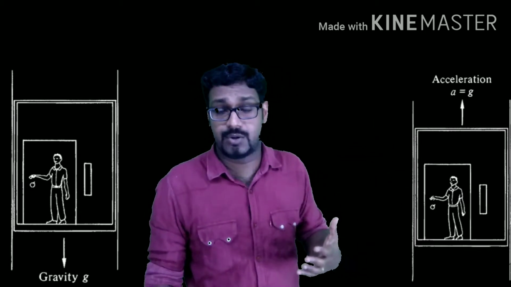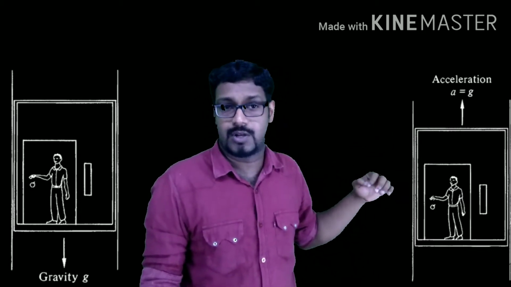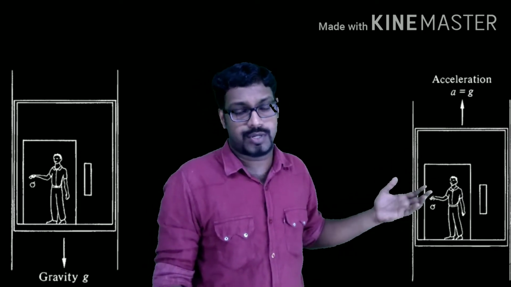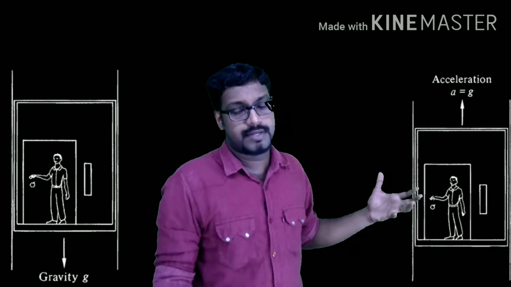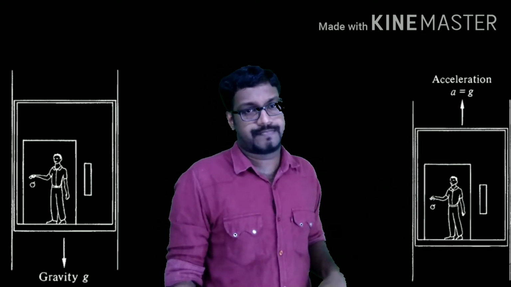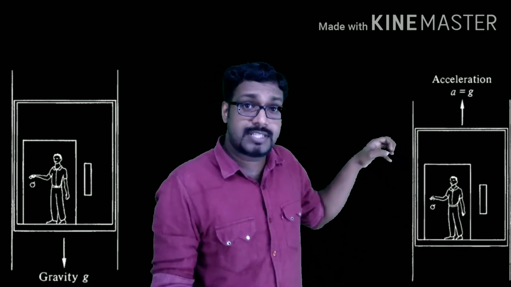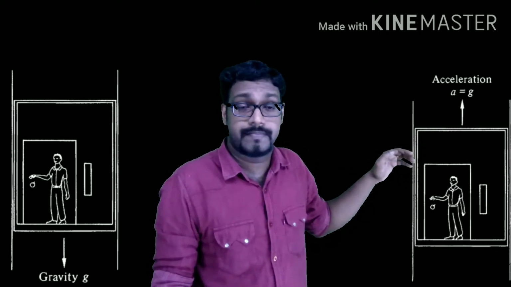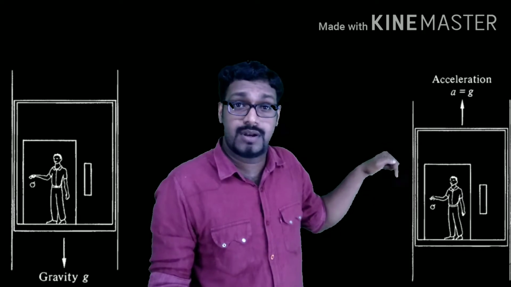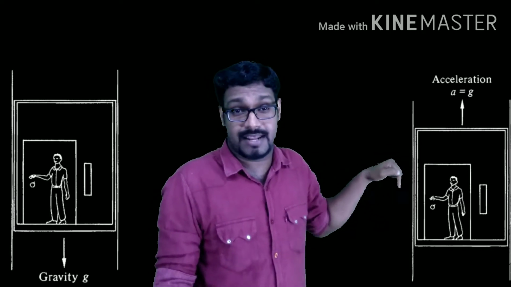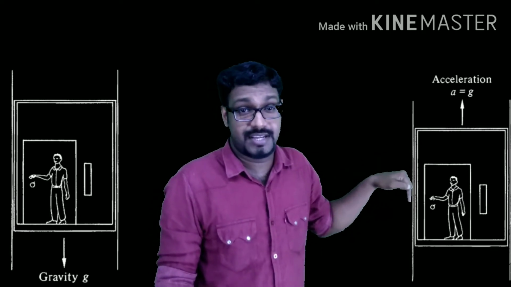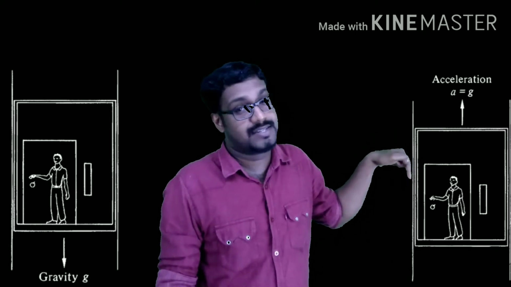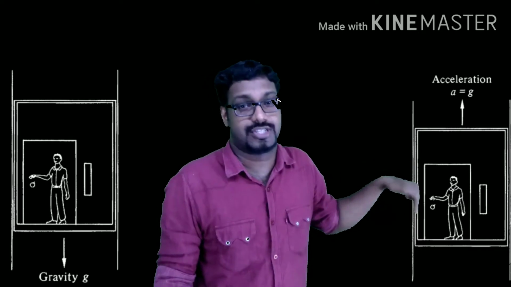Now you know the magnitude of the fictitious force, which is equal to -ma. So if you substitute for a, you will get F = mg. Now if the person drops the apple, then what will happen to the apple? The apple will go down with exactly the same acceleration g downwards.